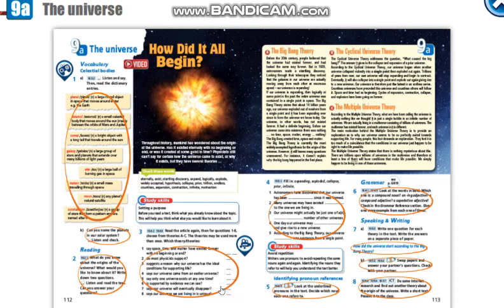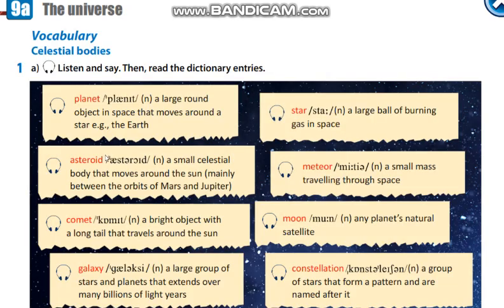Hello everybody. Today the theme of the lesson will be the universe. And today we will talk about celestial bodies. Now open your student's book on page 112. Exercise 1A. Listen and say. Then read the dictionary entries. There are definitions of the word celestial bodies.